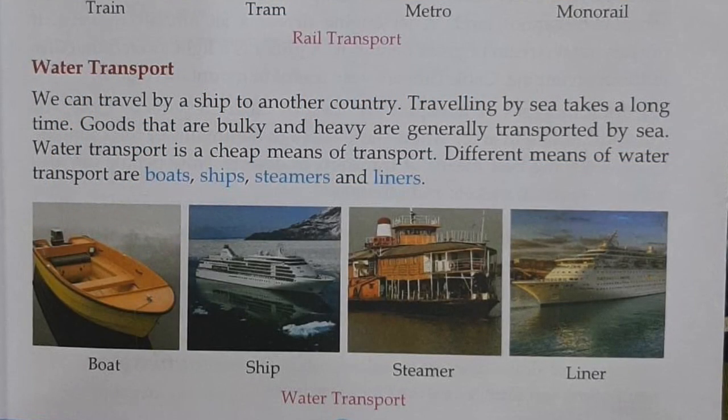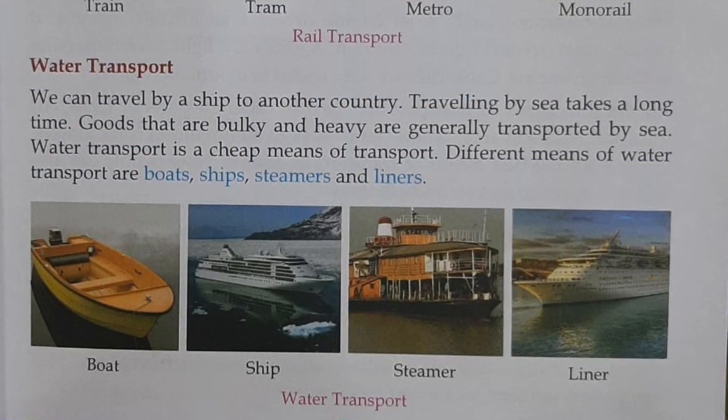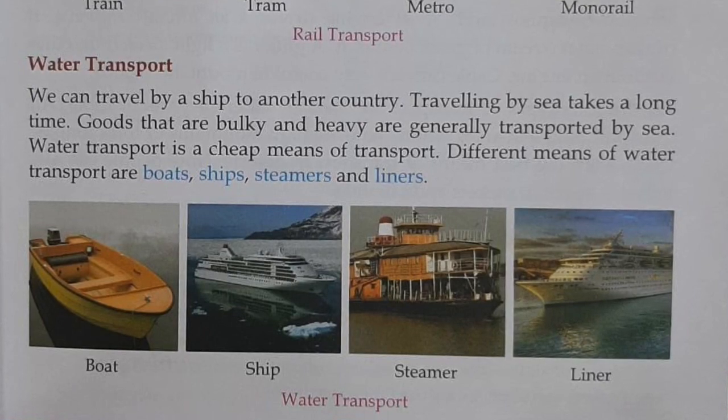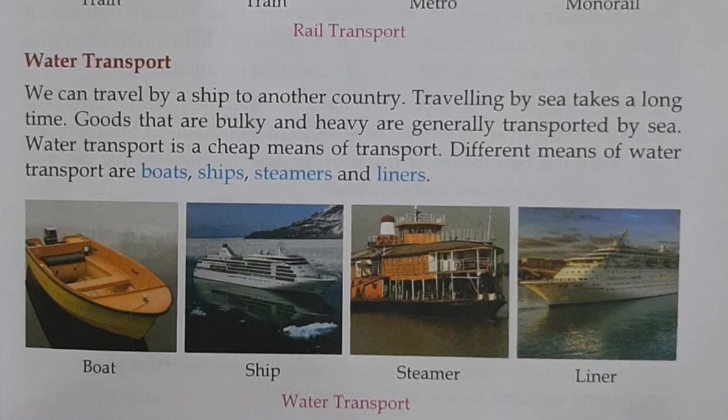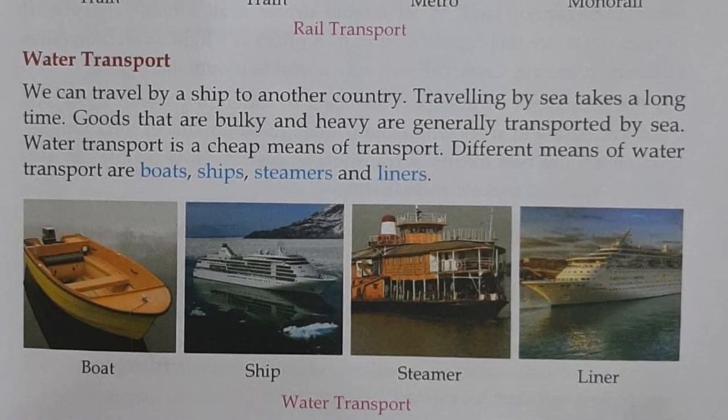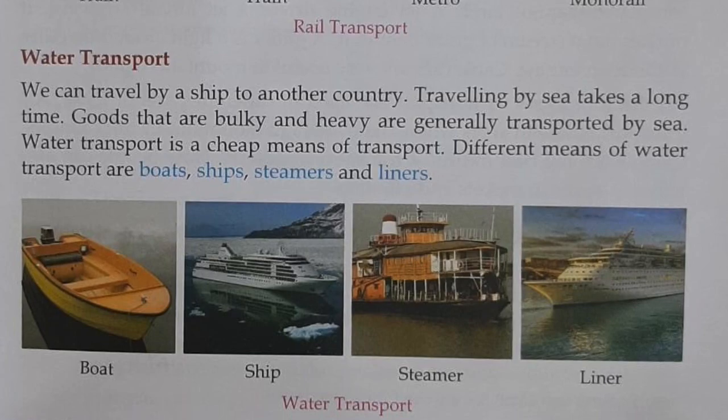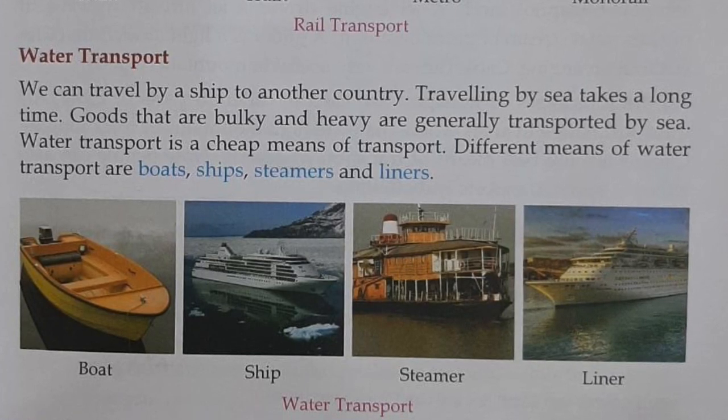We can travel by a ship to another country. Traveling by sea takes a long time. Goods that are bulky and heavy are generally transported by sea. Water transport is a cheap means of transport. Different means of water transport are boats, ships, steamers, and liners.